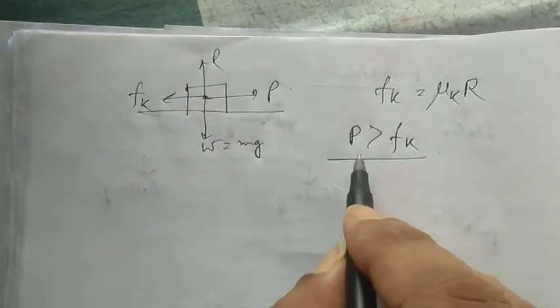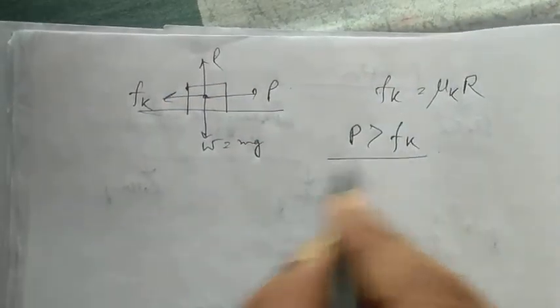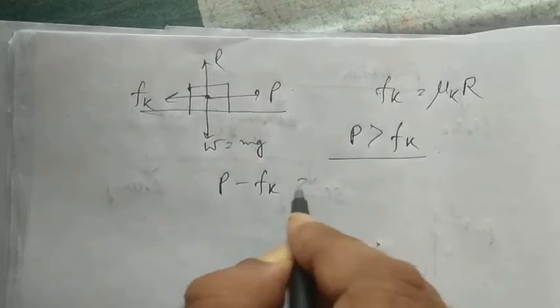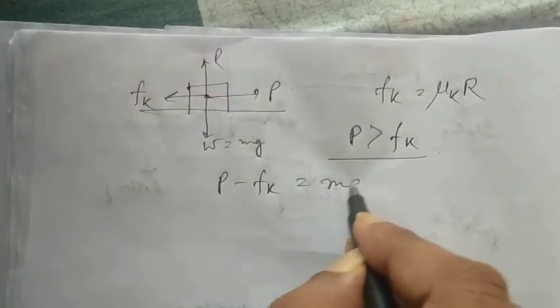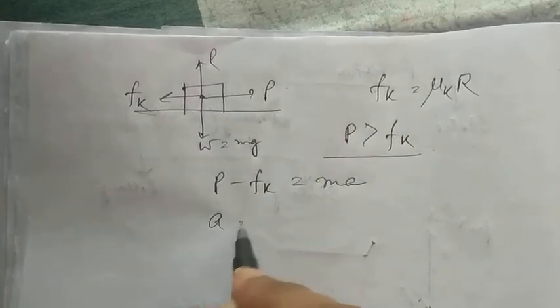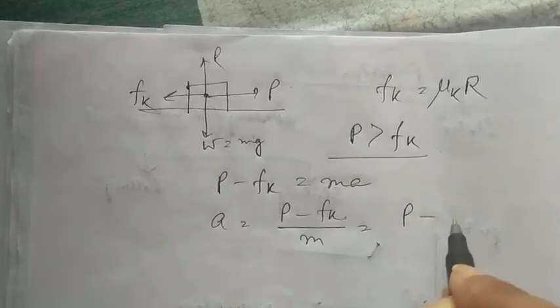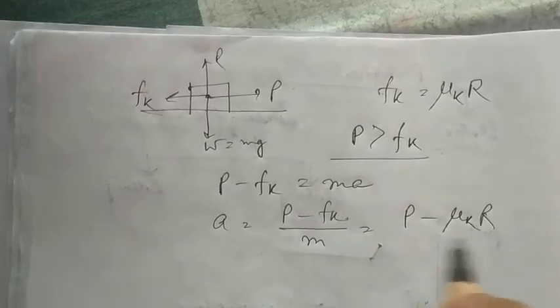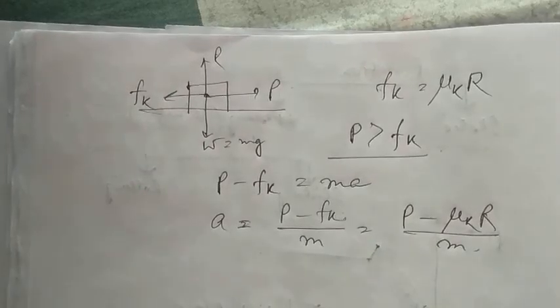So there will be a resultant force acting on the body in the forward direction, as P is greater than Fk. So P minus Fk is the resultant force which results in an acceleration of the body, ma. Here we can write a is equal to (P minus Fk) by m. We replace Fk as mu k R, so a is equal to (P minus mu k R) by m. This is the acceleration with which the body will move.